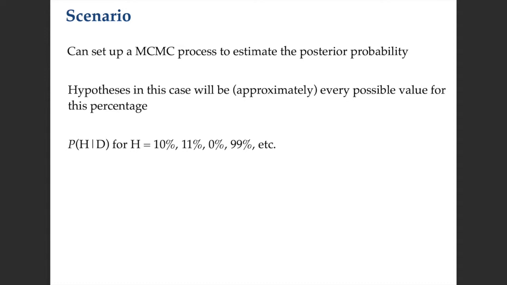So you'll see how that works. In this case, for the probability of our hypothesis given the data, the probability that the true percentage of happy students is, we'll look at 10%, 11%, up to 99%, and so on. In theory, everything in between, but because we're just approximating it, we won't look at every value.